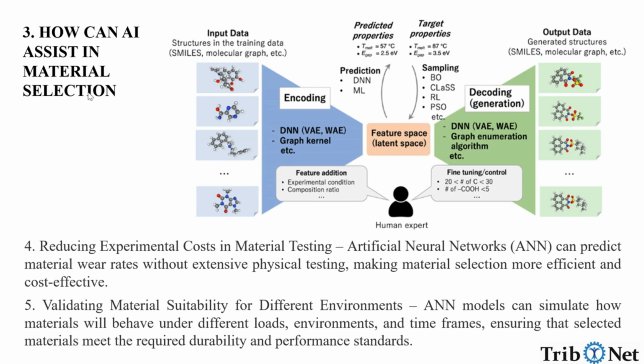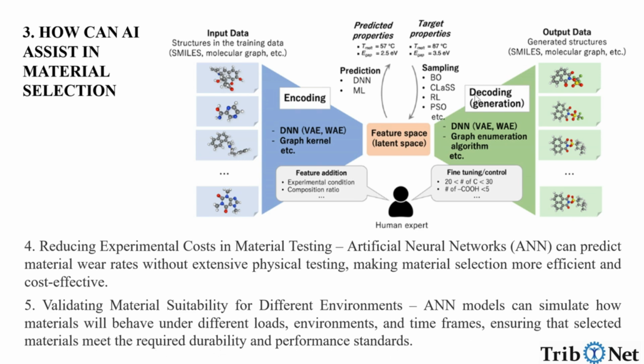How can AI assist in material selection? Reducing experimental costs in material testing. That is, artificial neural networks can predict material wear rates without extensive physical testing, making material selection more efficient and cost-effective. Validating material suitability for different environments, where ANN models can simulate how materials will behave under different loads, environments, and time frames, ensuring that selected materials meet the required durability and performance standards.